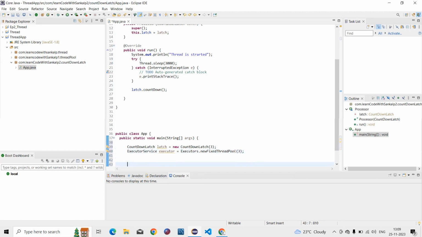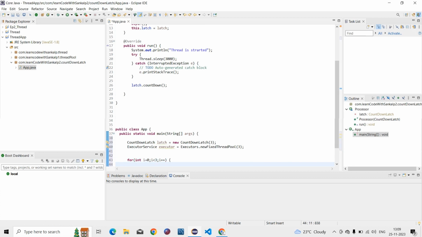Then we use a for loop, giving 3 tasks for them. Inside that method we don't print anything.